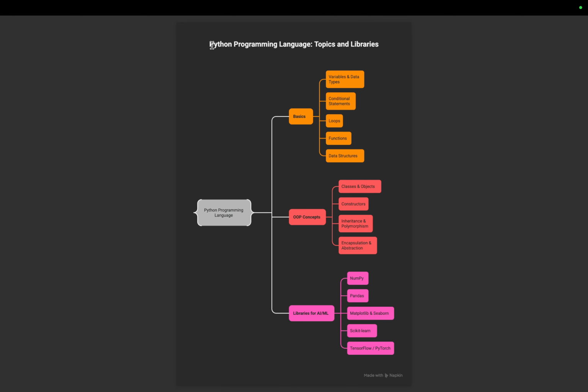Then we'll study the Python programming language: what are variables, conditional if-else statements, loops, functions, and what are list, tuple, set, dictionary. And then we'll study OOPS concepts: what are class, object, constructor, inheritance, polymorphism, encapsulation, abstraction, and how these can be implemented in Python. Then we'll study the libraries of machine learning like NumPy, Pandas, Matplotlib. We'll see these in a very detailed manner, as for data analysis and machine learning, these libraries play a major role along with Python.